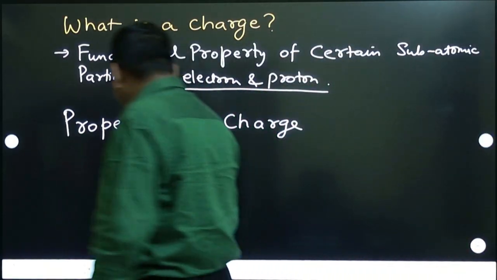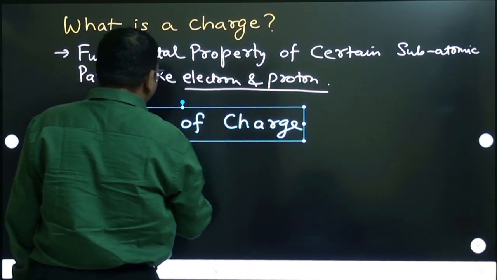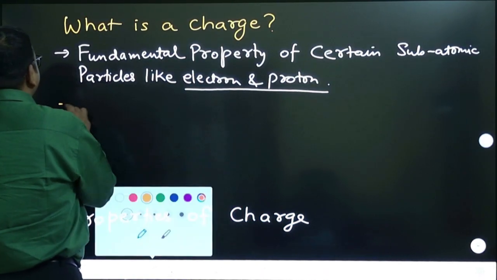What are those behaviors? Due to charge, these particles show certain behaviors.